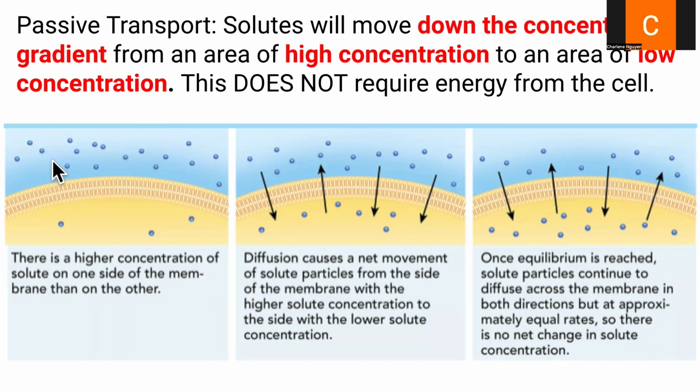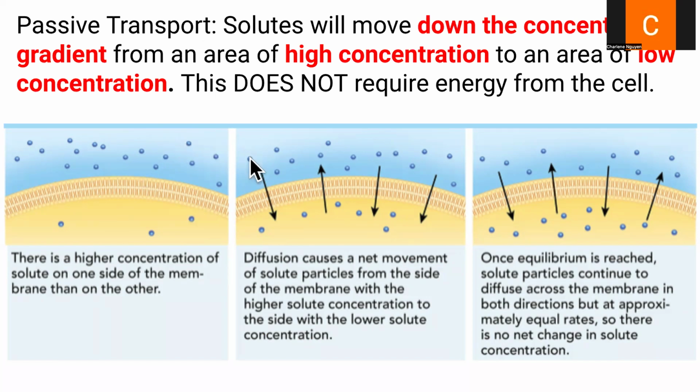So, what that means, if we look at this picture here, you can see that there are about 15 different solute particles. So, this side of the cell, well, that's the outer, sorry. So the outside of the cell has a higher concentration of solute compared to the inside of the cell. So we have a higher concentration of solute on the outside compared to the inside.